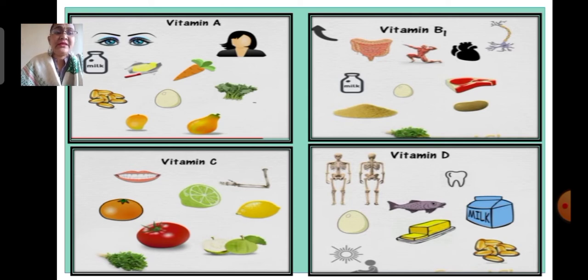Next, vitamin D is necessary for the normal growth of bones and teeth. Vitamin D helps in absorption of calcium from food, which makes our bones and teeth stronger. Vitamin D is present in foods like milk, fish, egg, butter, and fish liver oil. Even the sun is a major source of vitamin D if our skin is exposed to sunlight.